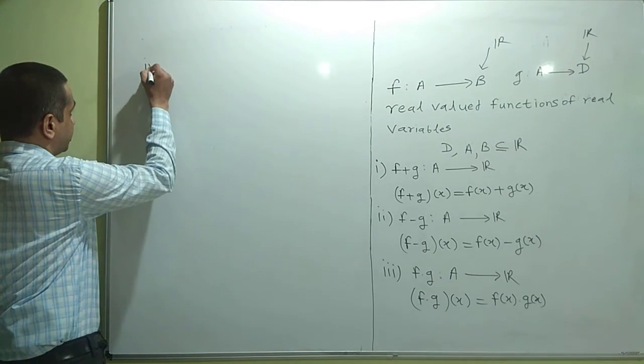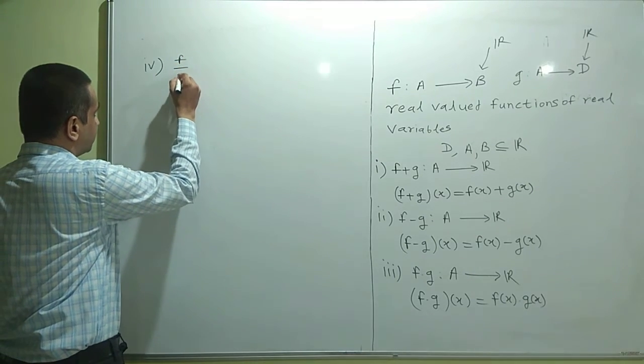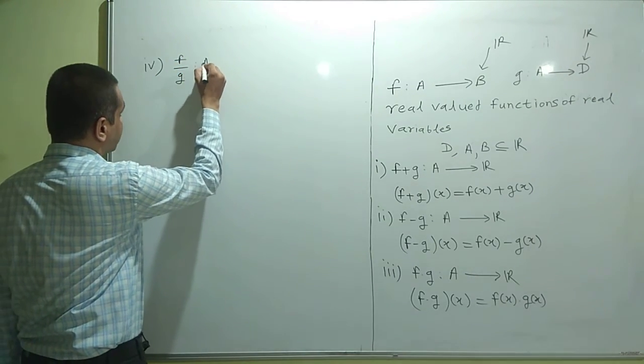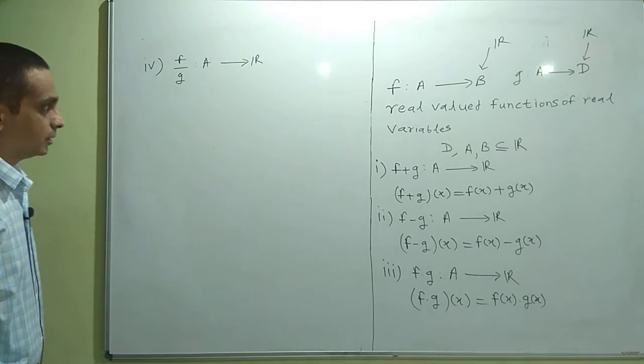Next, the quotient. For defining the quotient, we have to put one additional condition on g, then only can we define this function.